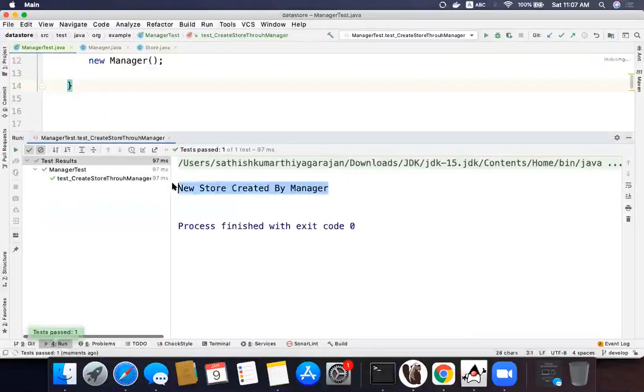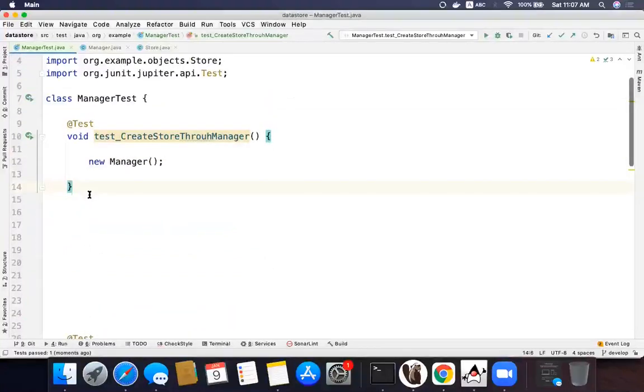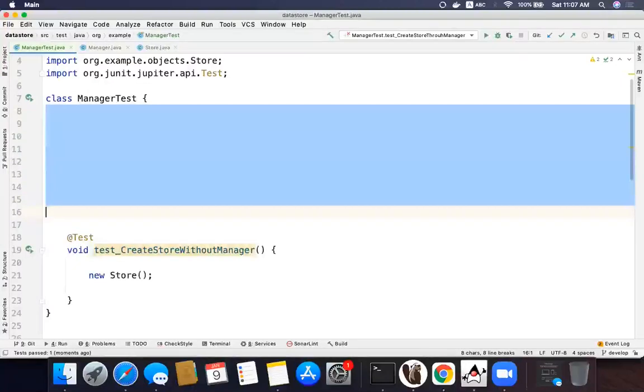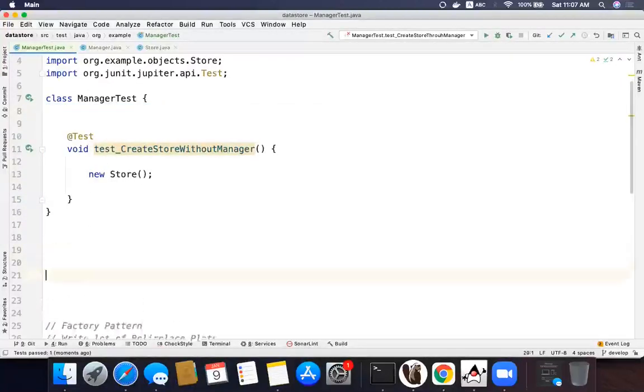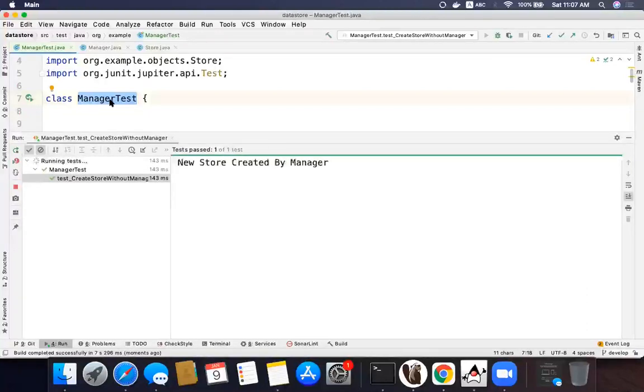The manager created the store. But what I need to make sure is that I don't want anybody to create the store apart from the manager, and that's where all the problem starts. So let us get into the problem now. I don't want this behavior to happen. In this case, I created the store right here in the manager test. This is somebody else, some stranger who creates a store, which I do not want to happen.